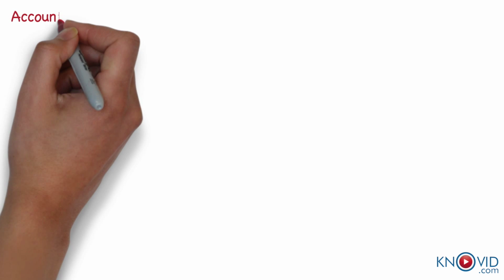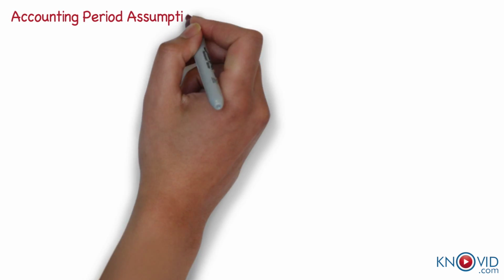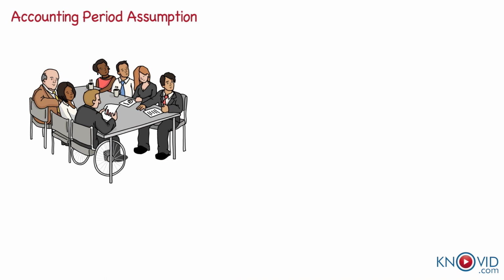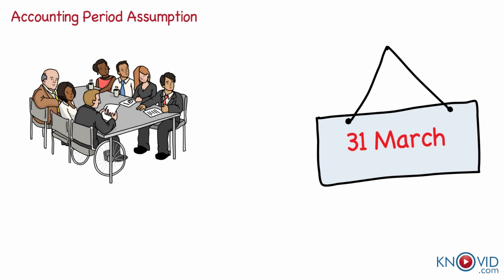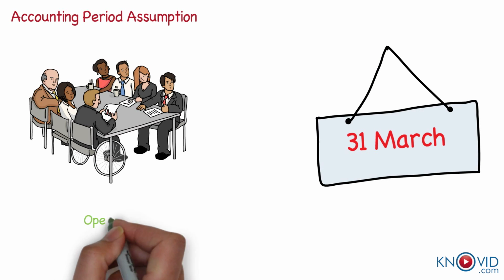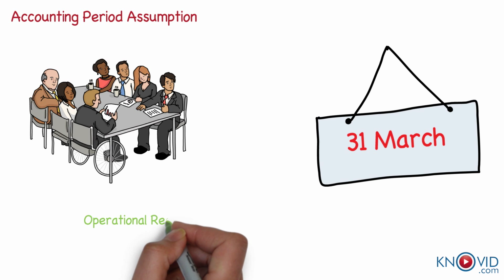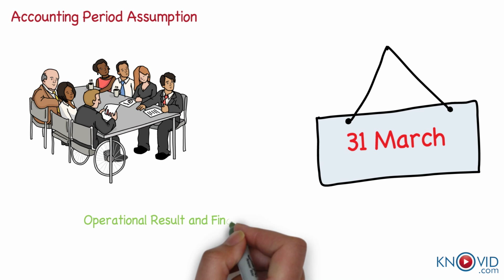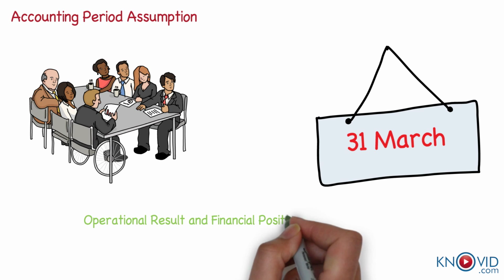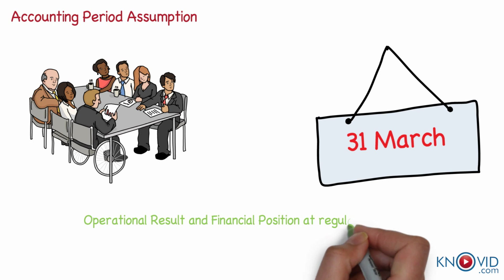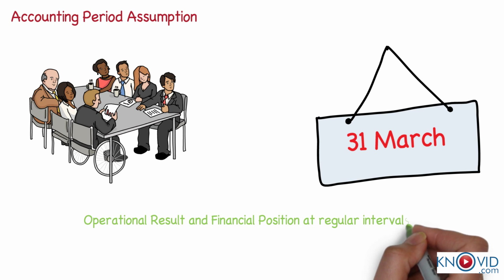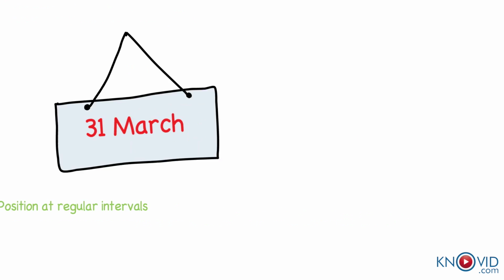As per the accounting period assumption, the users of financial statements need periodical reports to know the operational result and the financial position of the business concern. Hence, it becomes necessary to close the accounts at regular intervals. Usually, a period of 365 days or 52 weeks or 1 year is considered as the accounting period.